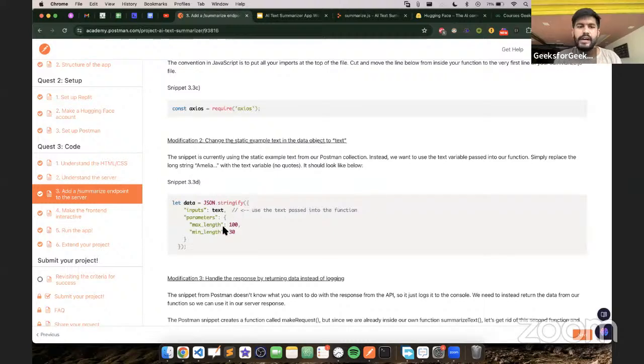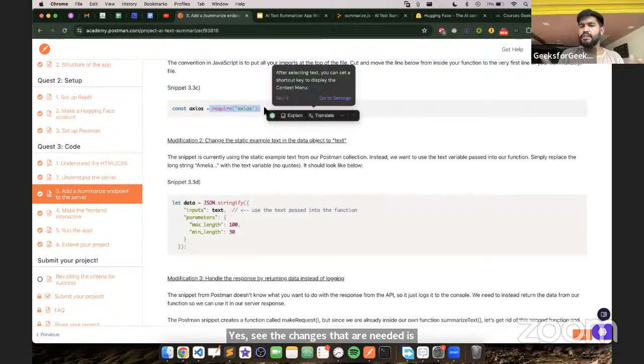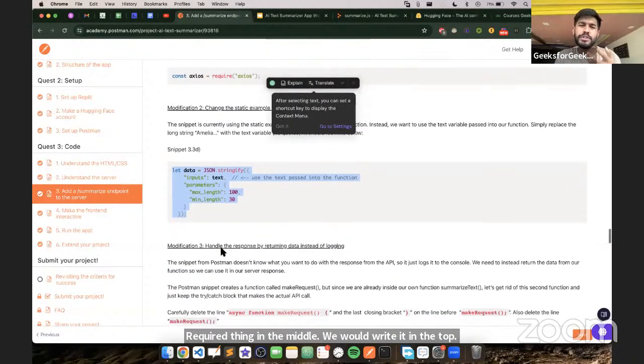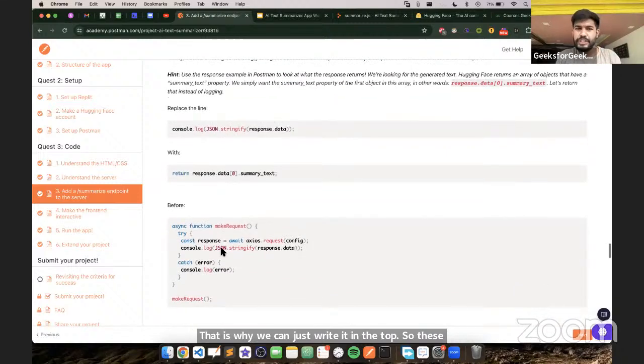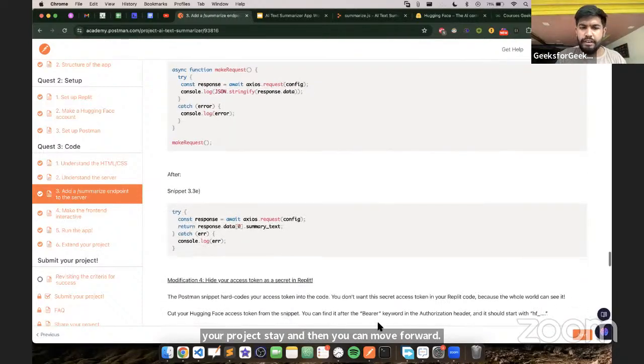Yes, the changes that are needed: we don't write the require statement in the middle, we would write it at the top. So these are the small things that need to be changed, because it is just giving you a skeleton. It is not following the outline of your own project. So it would give you a skeleton, you change it according to your project style, and then you can move forward. Okay, and this is good enough to move forward.